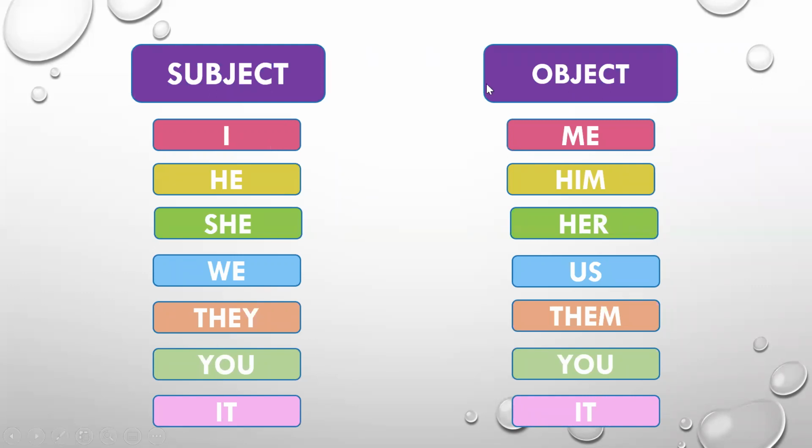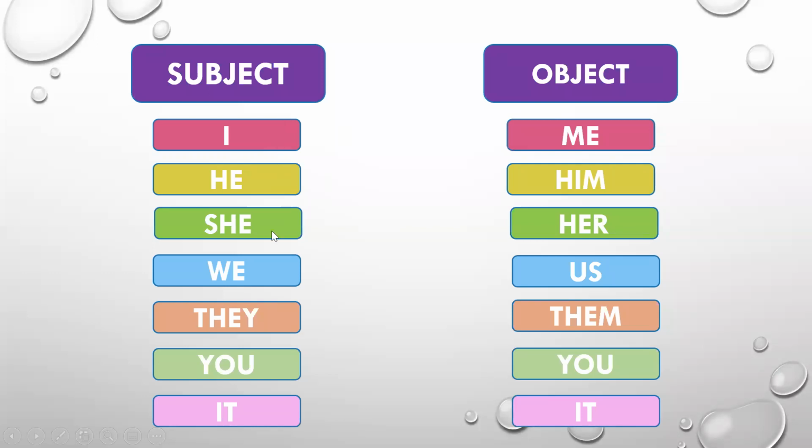I, when it goes to the passive voice and becomes an object, will become me. He will become him in the passive voice. She will become her. We will become us. They will become them. You will remain you because you does not change, and it will remain it in the passive voice also. So these are the changes while you are transforming a sentence from an active voice to the passive voice.